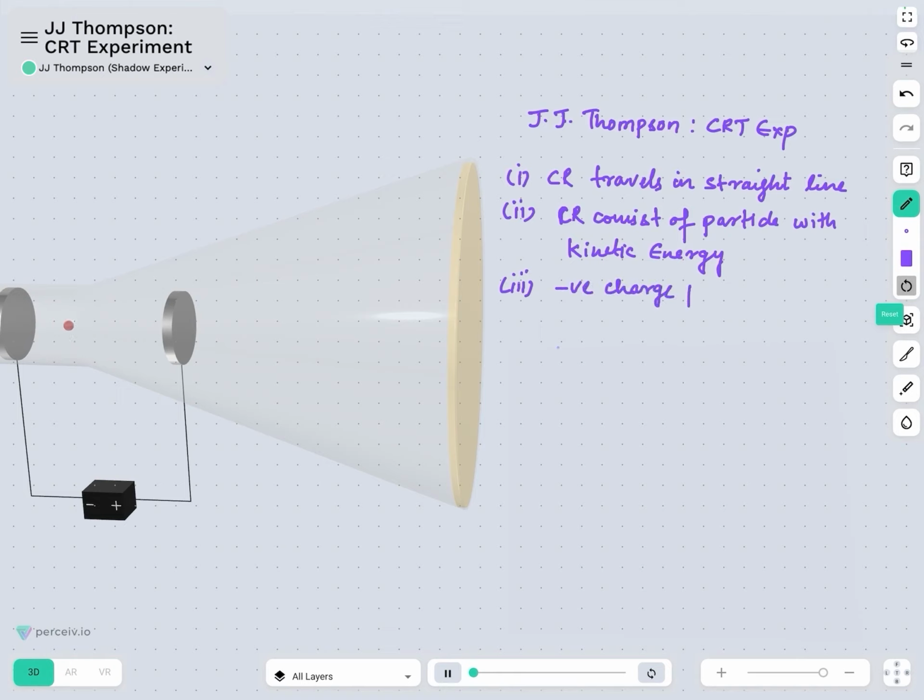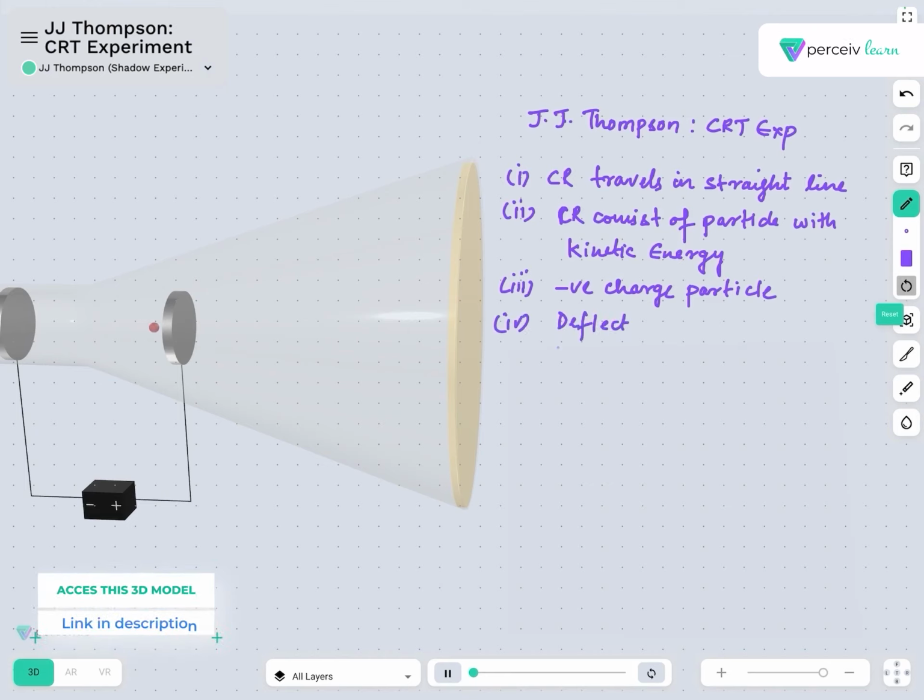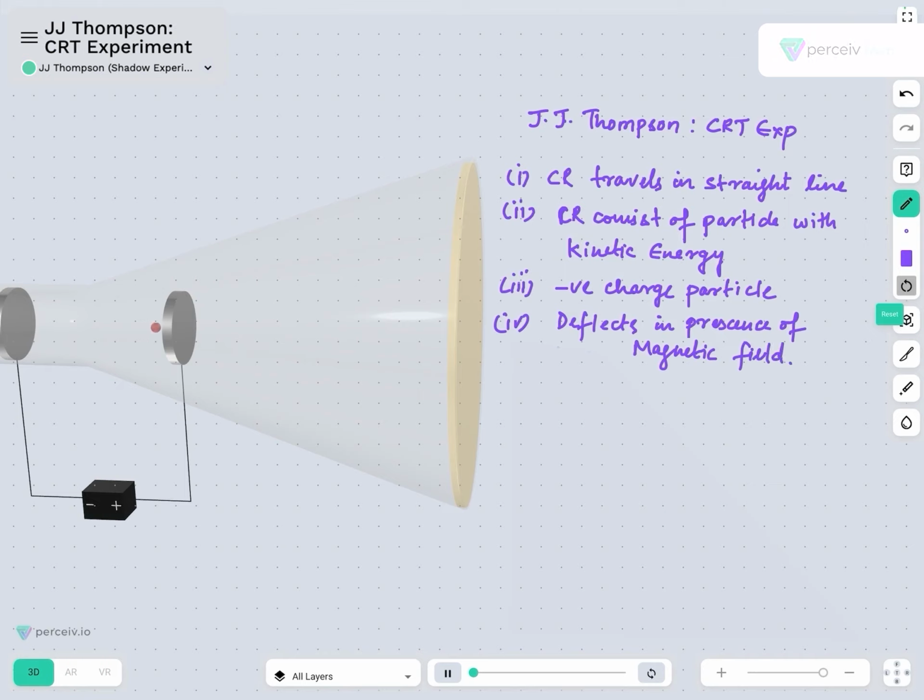It consists of negatively charged particles because it gets attracted towards the positive plate. It deflects in the presence of a magnetic field. It has ionizing power.